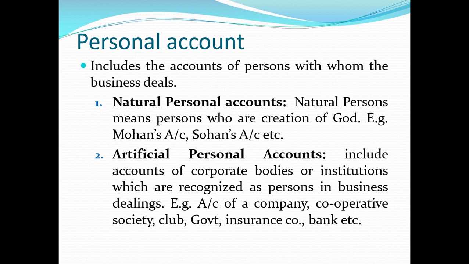Many students commit the mistake in the exam of putting bank as real account. No, bank is a personal account. We are talking about a banking institution, and any institution, any company, comes under the category of personal account because that is an artificial person.